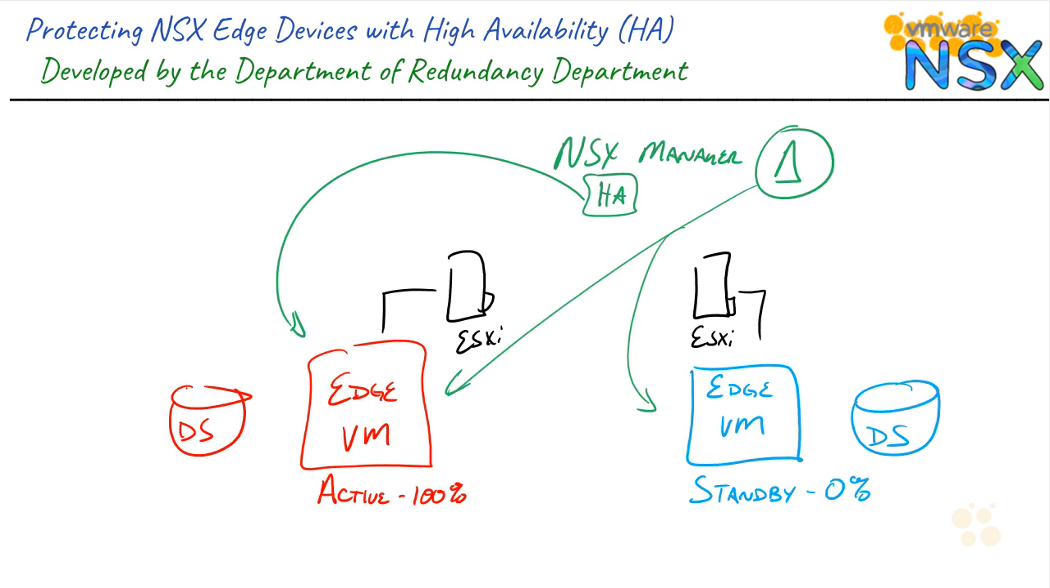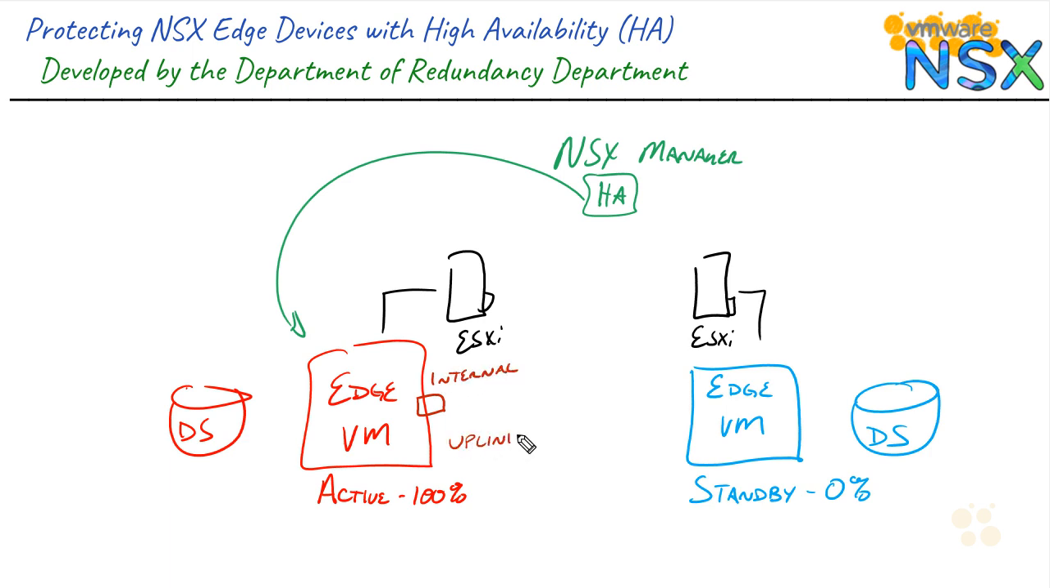But how does the standby know that it's supposed to kick into gear and become active? How does it recognize a failure? In addition to the normal routing interfaces that are present for an edge device, when we configure HA, we need to choose an internal interface. Not an uplink, but an internal interface to support connection between the active and standby nodes. As an internal link, that could go over a VXLAN, a logical switch, or it could go over a distributed virtual switch. This network is the heartbeat network.